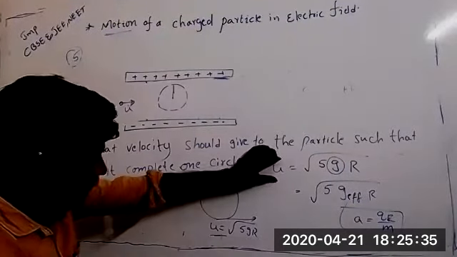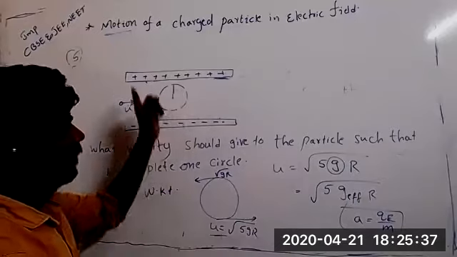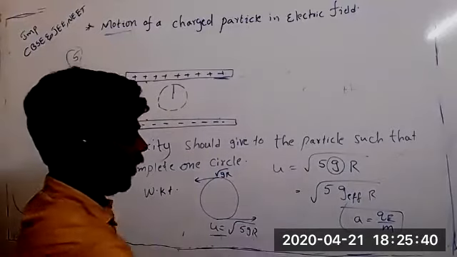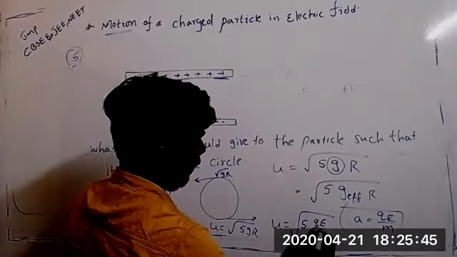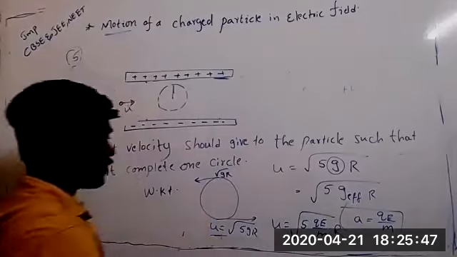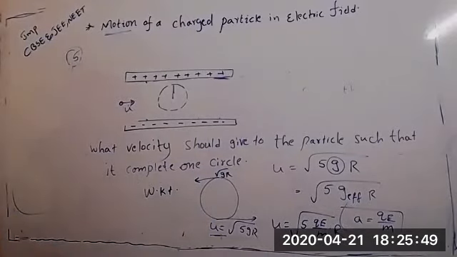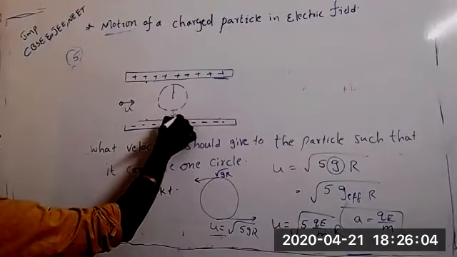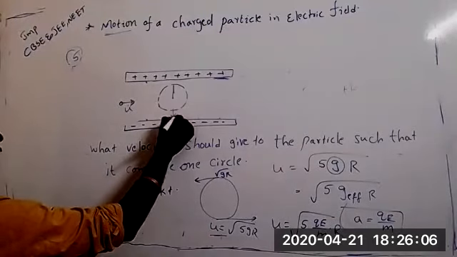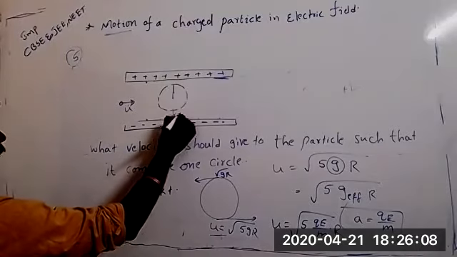This is the minimum velocity we have to give so that it will complete the circle: u equal to root of 5 QE by m into r. Because on this particle a downward mg force will act, and that force equals QE.